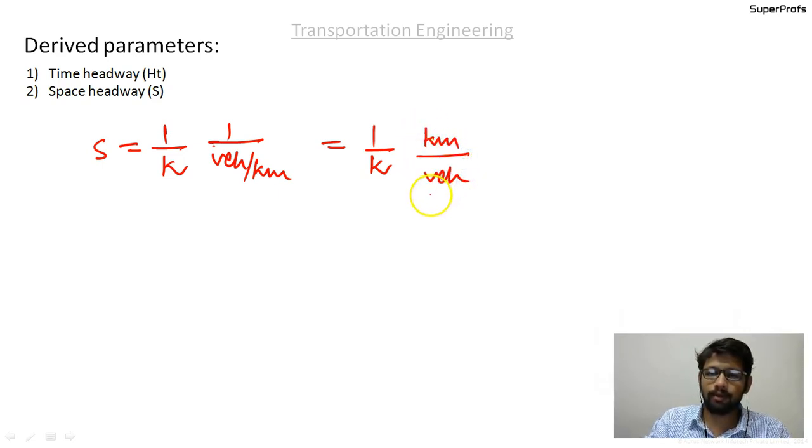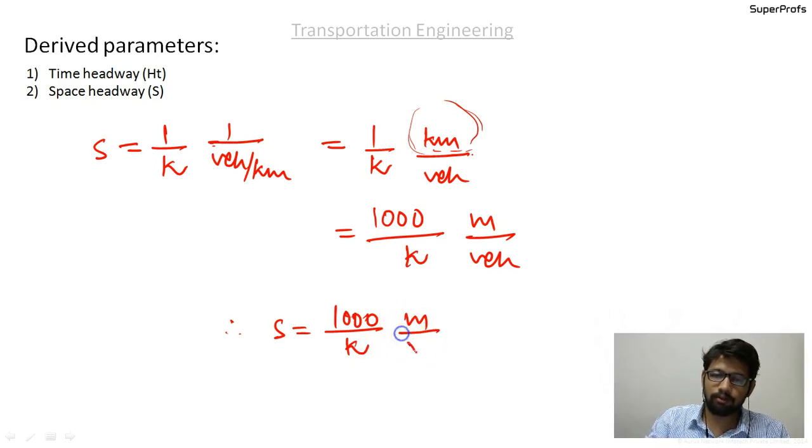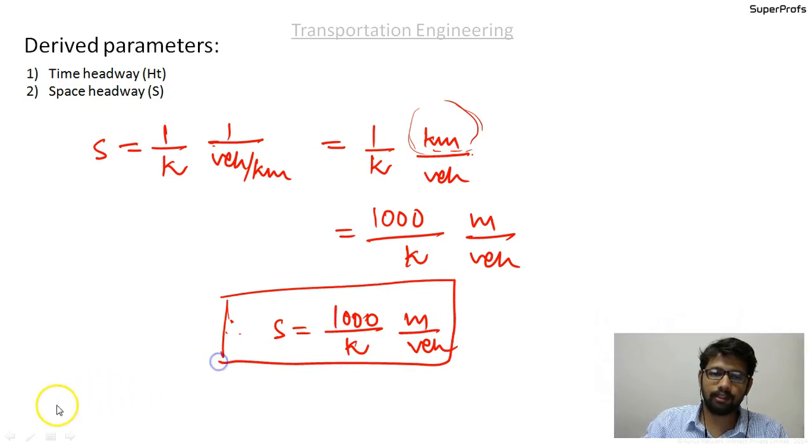Since the distance between two vehicles is not in the order of kilometers, you will convert it into meters per vehicle, so just multiply it by 1000. Therefore s is equal to 1000 by k meters per vehicle. This is what the space headway is.